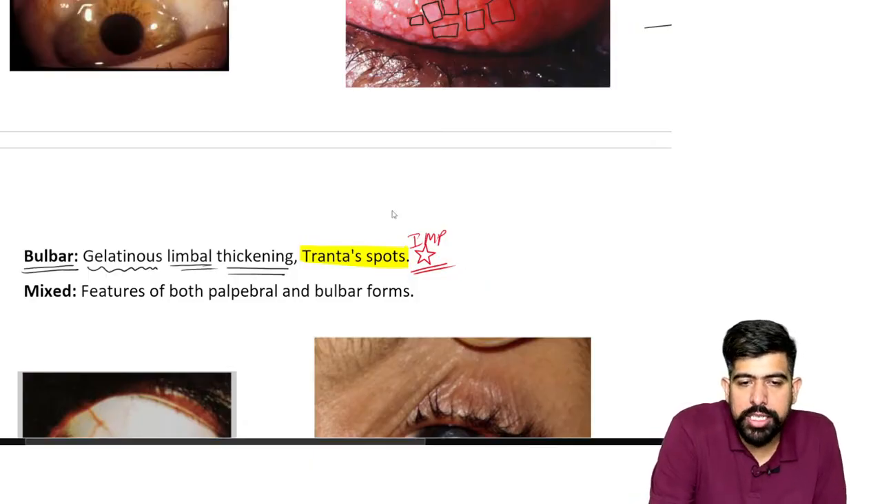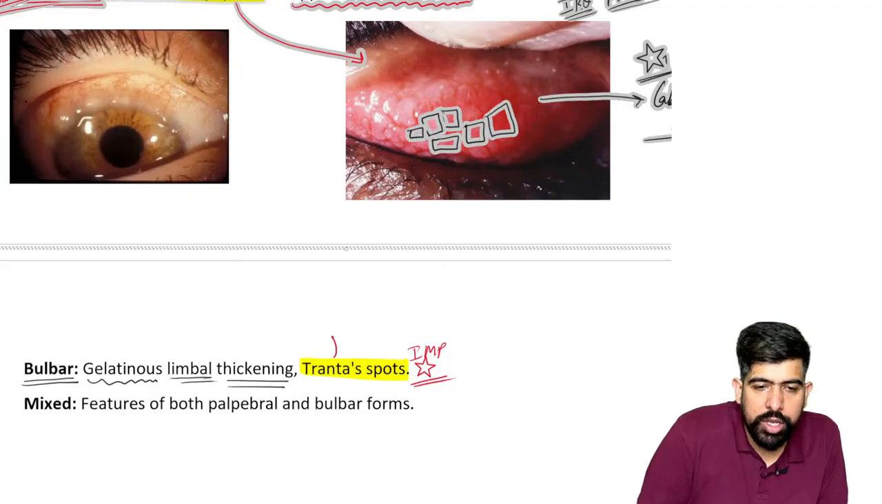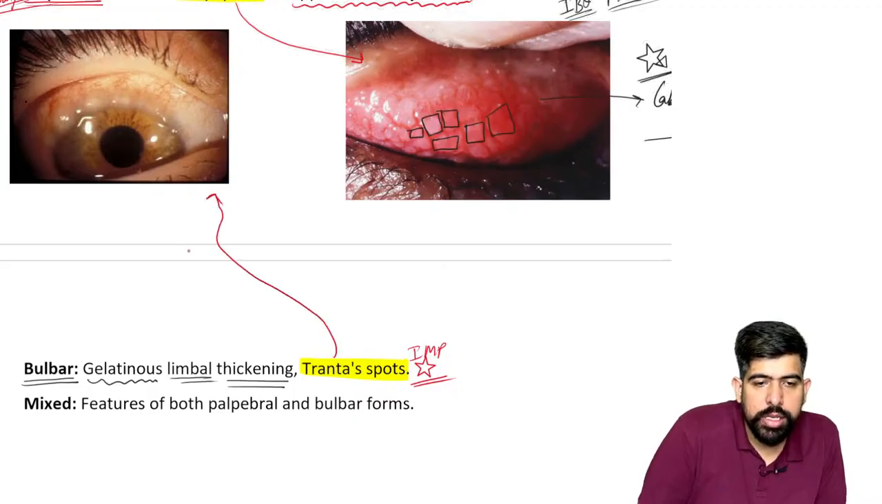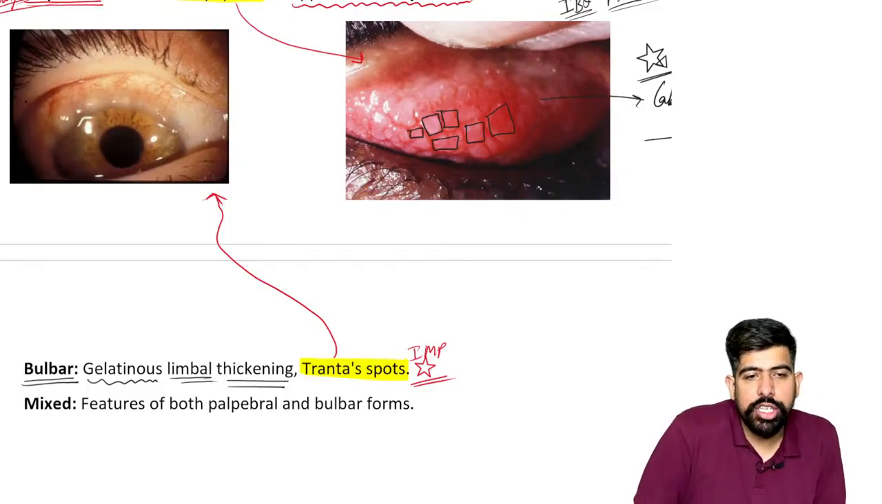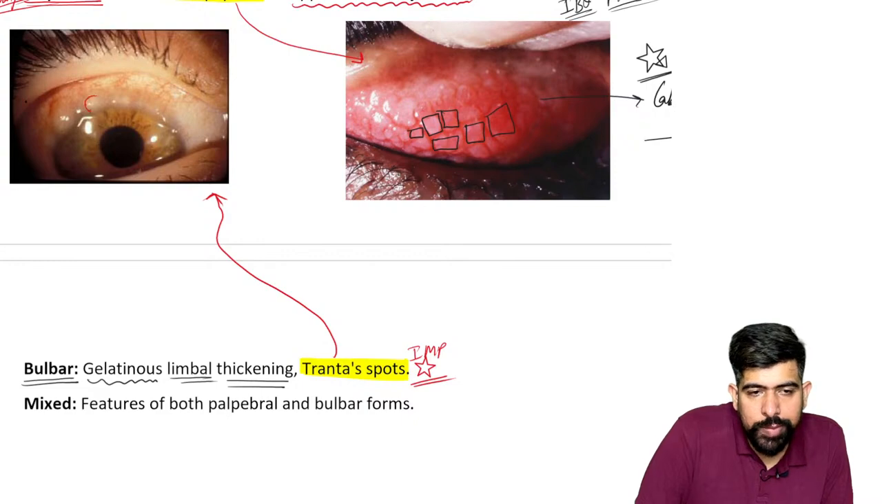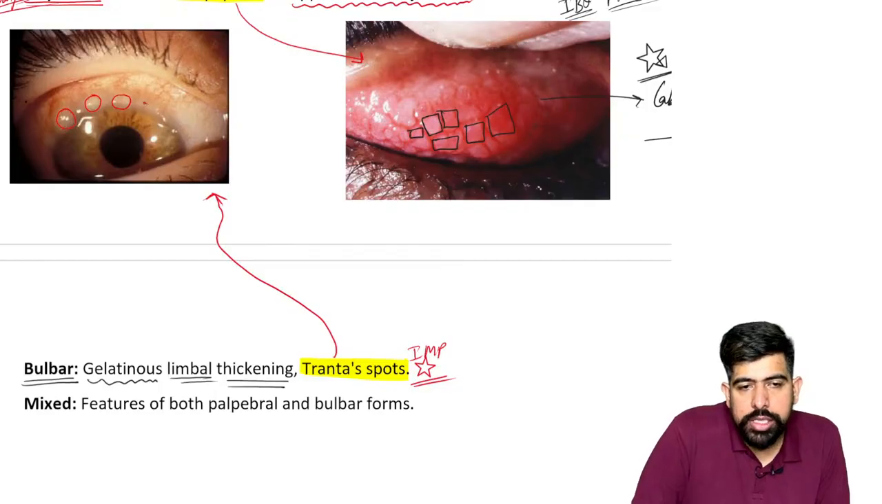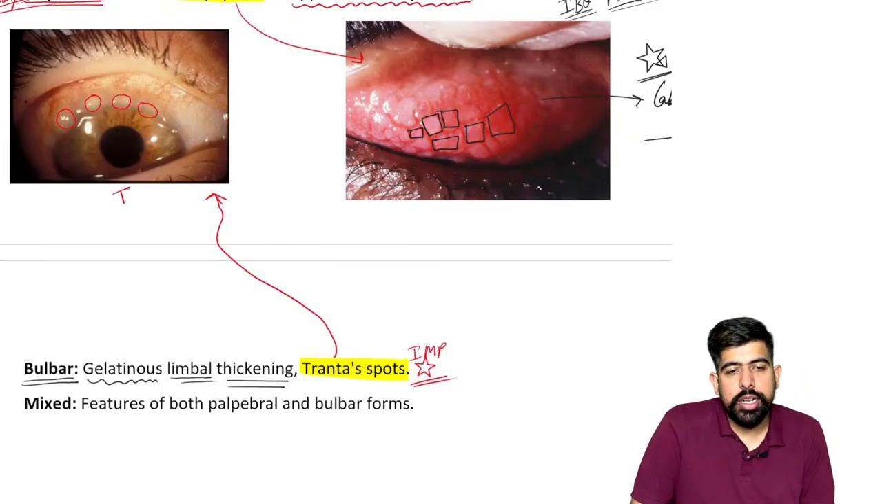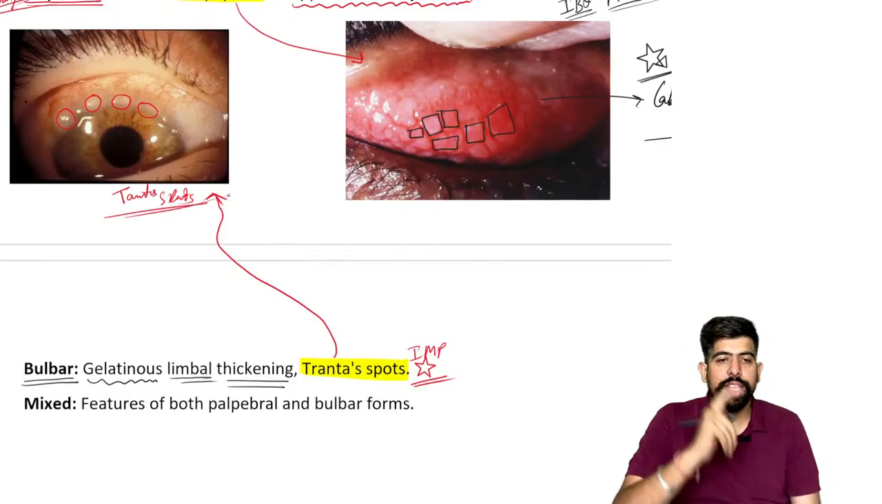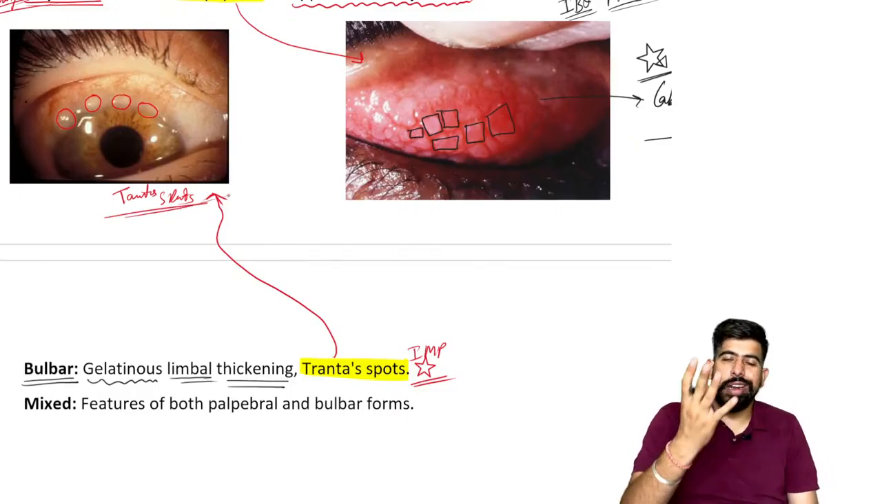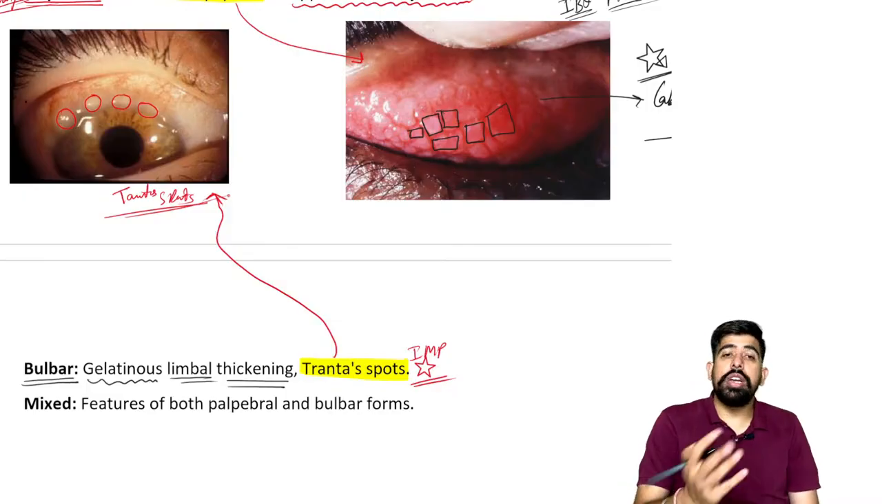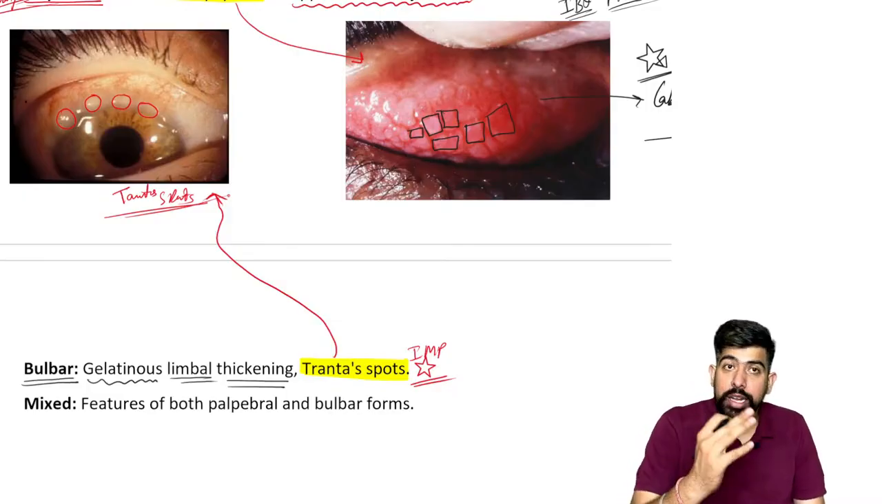And what is a Tantas spot? Guys, please remember, these are your Tantas spots. You can see there is limbal thickening. What is the limbus? I already told you, the corneal and scleral junction. So you can see some gelatinous thickening at the corneal scleral junction. This round gelatinous thickening is known as Tantas spots. So the two things: on the palpebral or tarsal conjunctiva, we see the cobblestone appearance, and on the bulbar conjunctiva, we see Tantas spots.